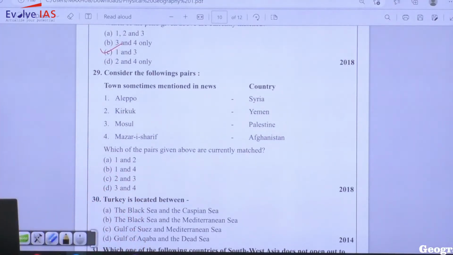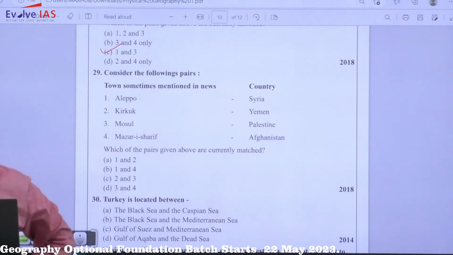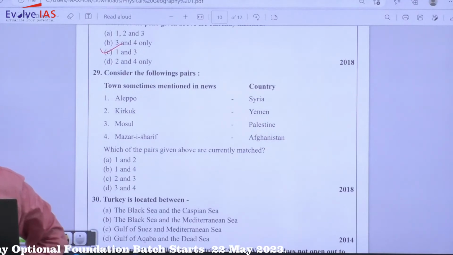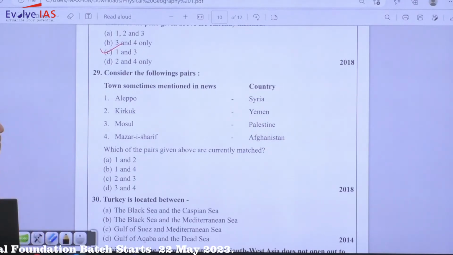This was in 18 only. Because the Middle East is so much in the news, it is very possible that you must have come across Kirkuk and Mosul. So these two are not associated with Yemen and Palestine. If you leave out 2 and 3, you are left with only 1 and 4. Kirkuk and Mosul you will find are part of Iraq. They were in the news a lot in 18, so they are not associated with this. Even in the present time it is important for you to look out these areas.